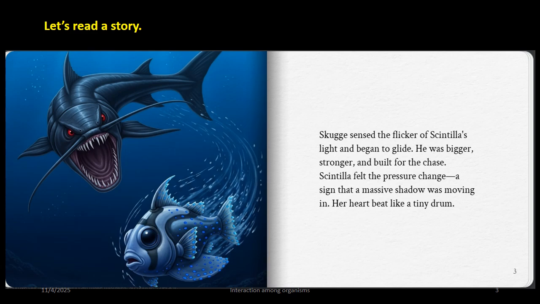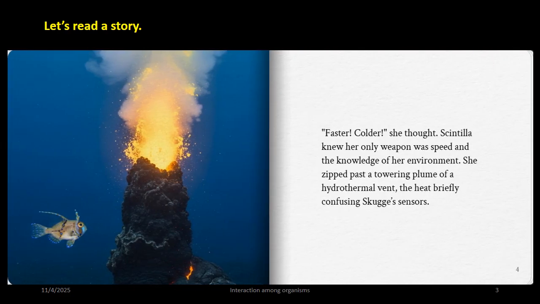Skuggi sensed the flicker of Scintilla's light and began to glide. He was bigger, stronger, and built for the chase. Scintilla felt the pressure change, a sign that a massive shadow was moving in. Her heart beat like a tiny drum. Faster, colder, she thought. Scintilla knew her only weapon was speed and the knowledge of her environment.